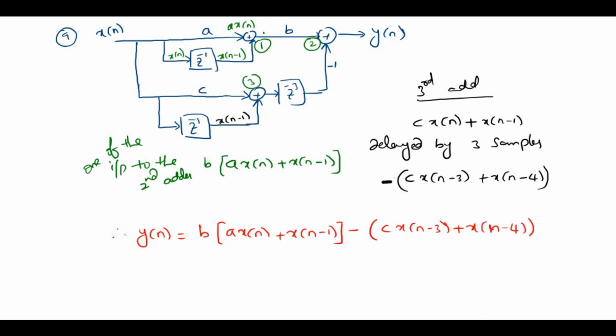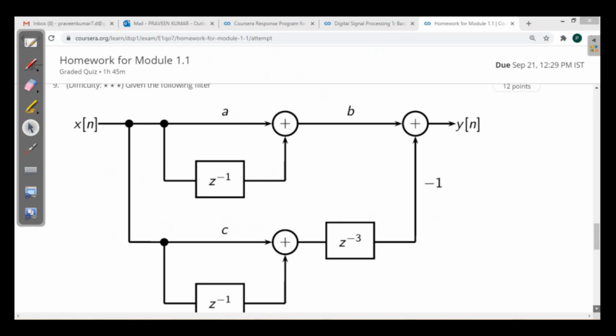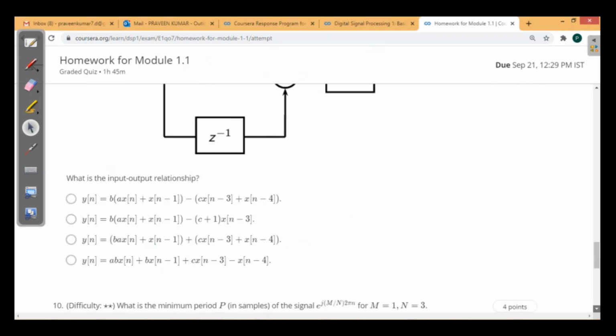Now this is your input output relationship. The option is b into a x of n plus x of n minus 1 minus of c x of n minus 3 plus x of n minus 4. This is our first one.